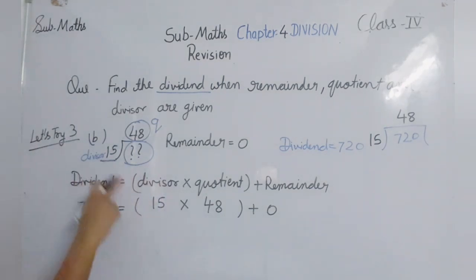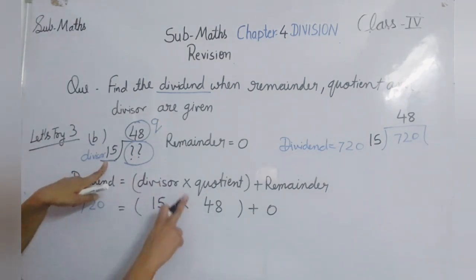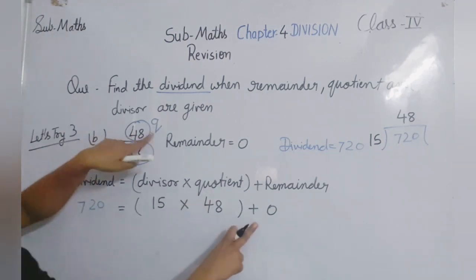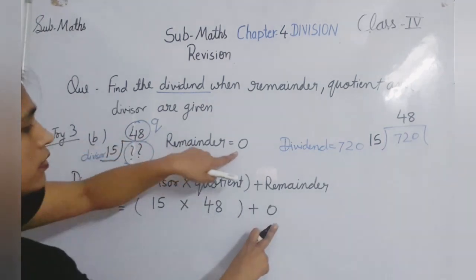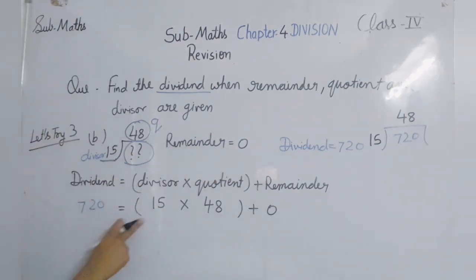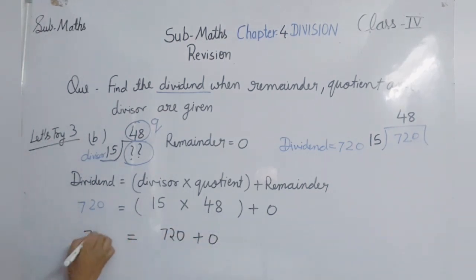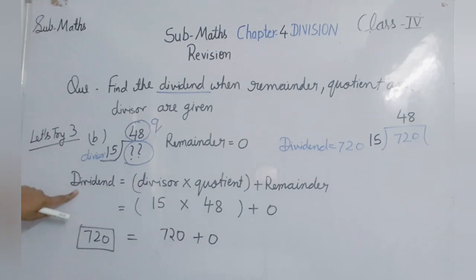Divisor is 15, so I have written 15 here. Multiplication sign. What is the quotient here? 48. Then plus, what is the remainder? 0. So if I solve this, 15 multiplied by 48, you will get 720. 720 plus 0 is the same number, 720. So what will be the answer here? 720 means the dividend is 720 here.